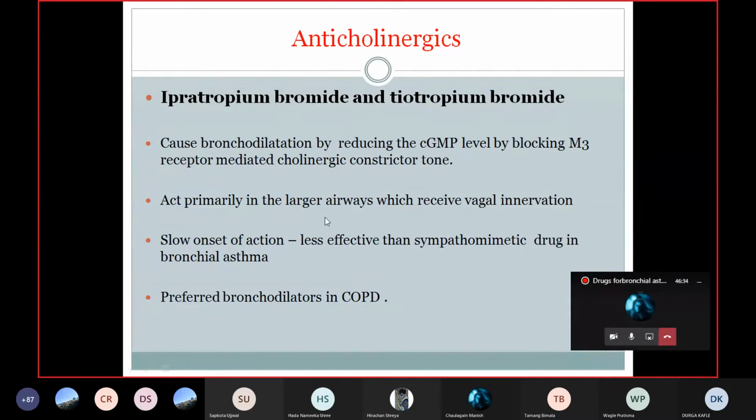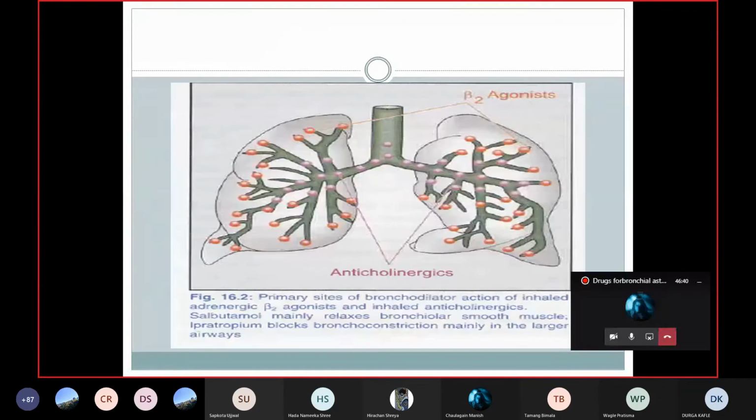So they act primarily in the larger airways, which receive vagal innervation. When you see this diagram, these are the larger airways and these are the smaller airways.